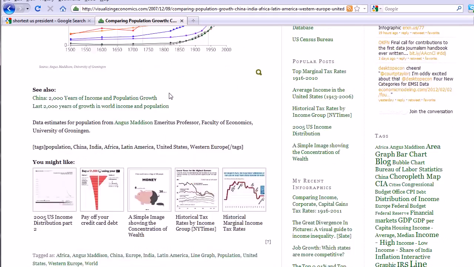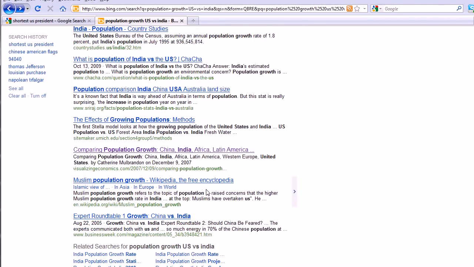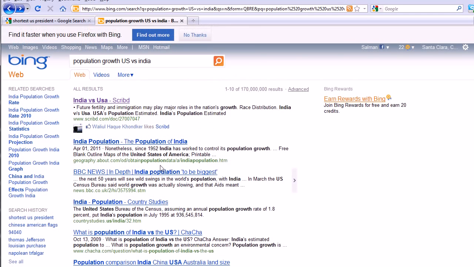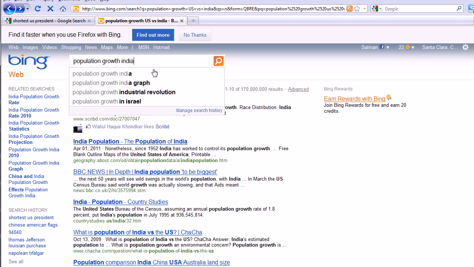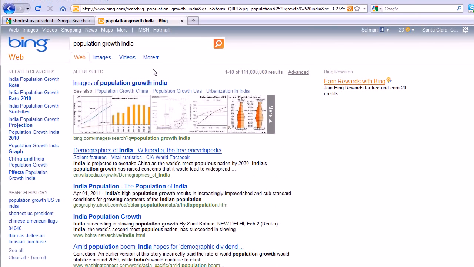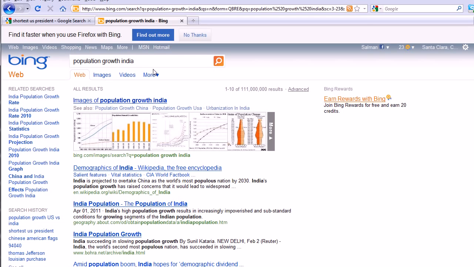At this point, I'd go back and try another result. Let's see, population growth, China versus India. So maybe I could just do them separately. That's actually an excellent idea, because sometimes it's easier to find a single piece of data and then collect that and compare it with the other single piece of data. It would have been awesome if someone happened to write a treatise on the population growth of both.